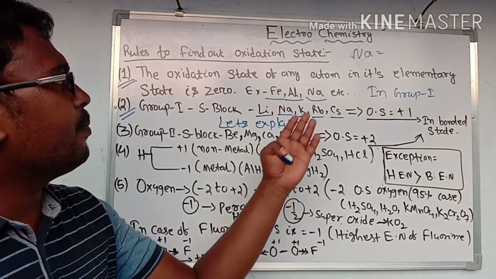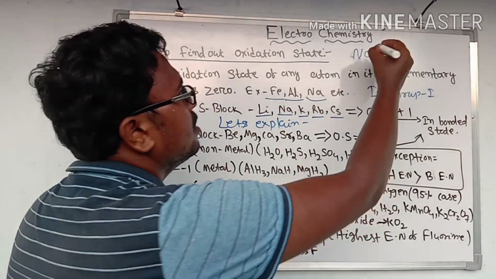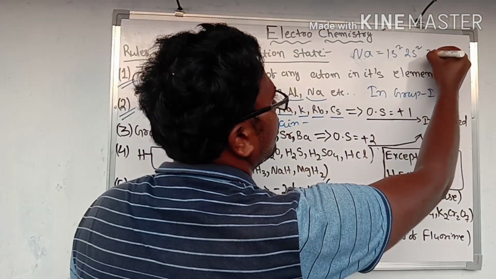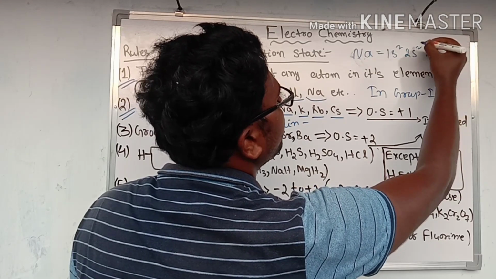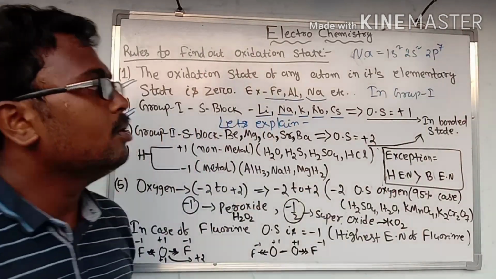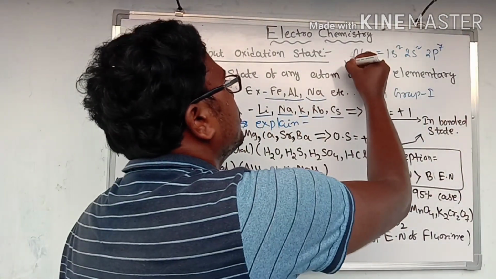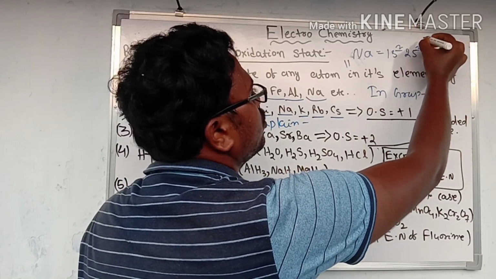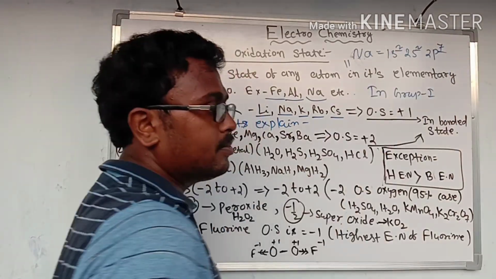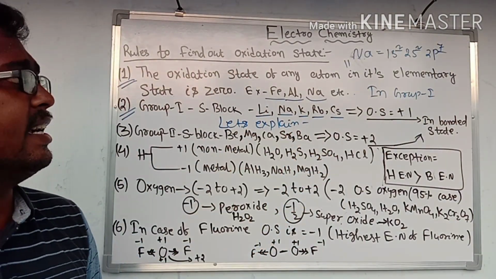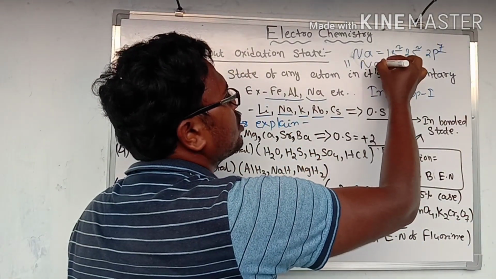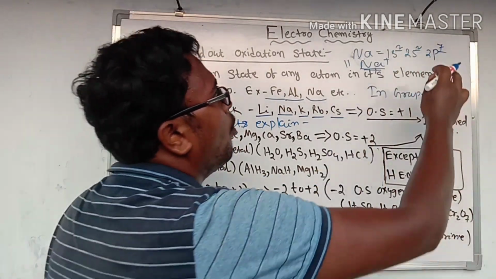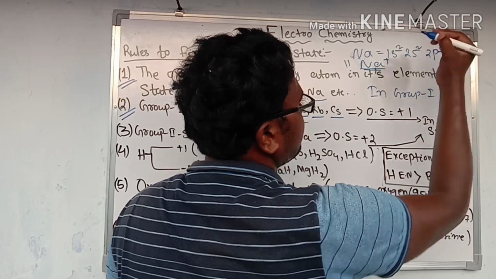What is the electronic configuration of sodium? 1s2, 2s2, 2p6, 2 plus 2 is 4, 4 plus 7, 11. But in bonded state, sodium converts to Na plus ion, and Na plus ion is more stable than sodium.